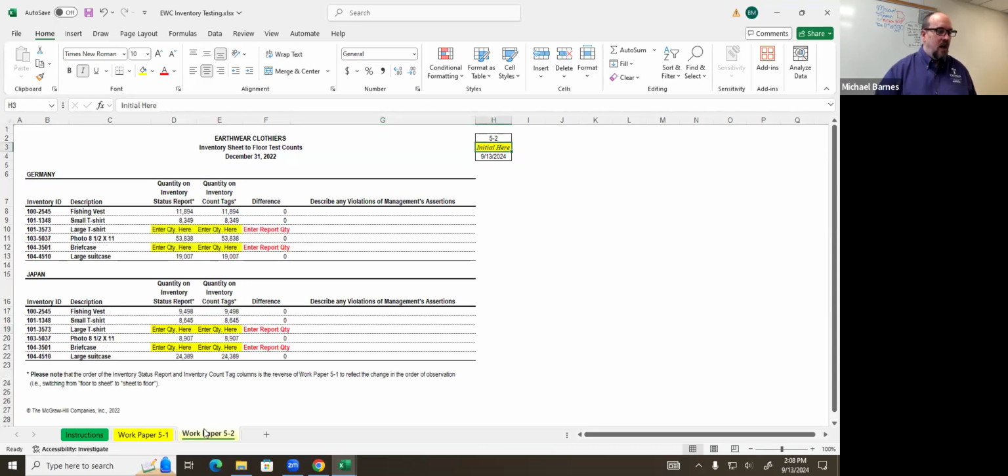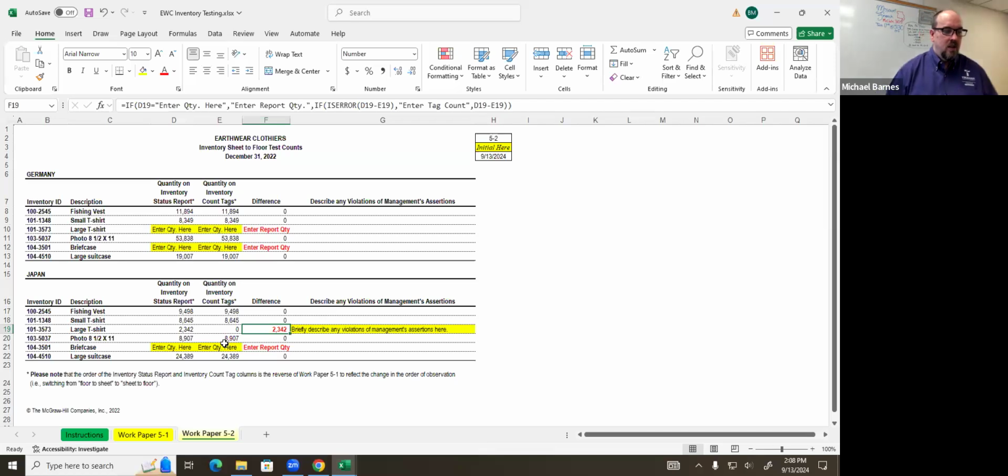Now let's go over here. There's nothing wrong with the Germany warehouse. Is that right? Okay. So the only thing we have wrong is the large t-shirts down here in Japan. Is that correct? So what was the quantity on the inventory status report? So the amount on the sheet was what? 2342. So 2342 on the sheet, and then is it 0 here for this one? Okay. So we've got another issue. So a completeness violation, right?